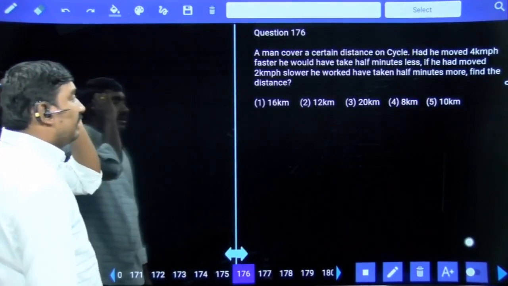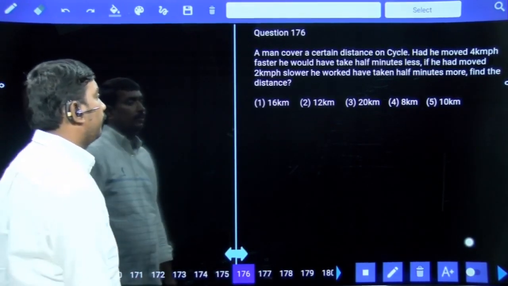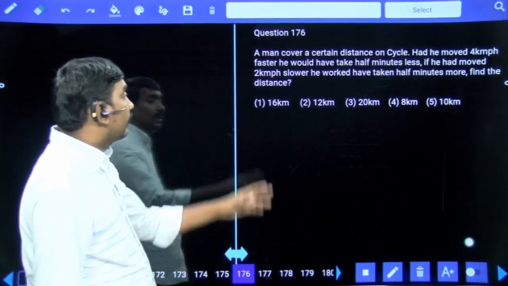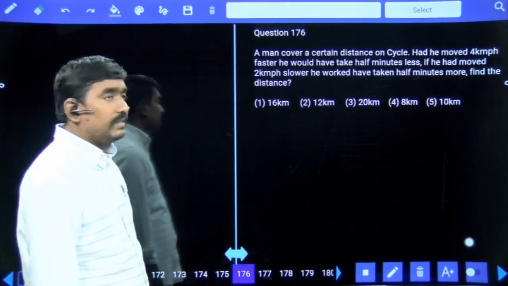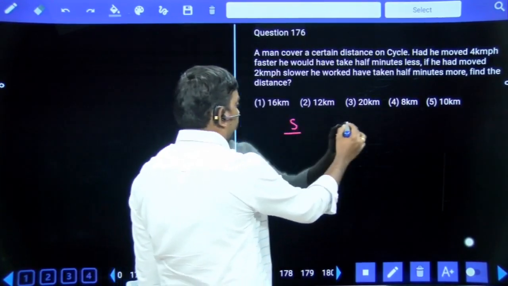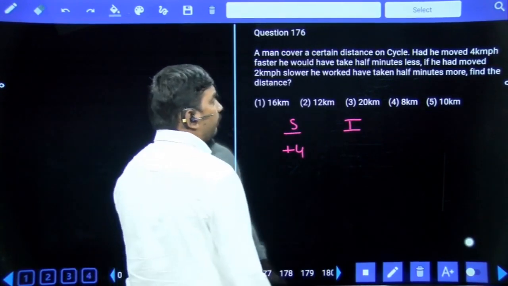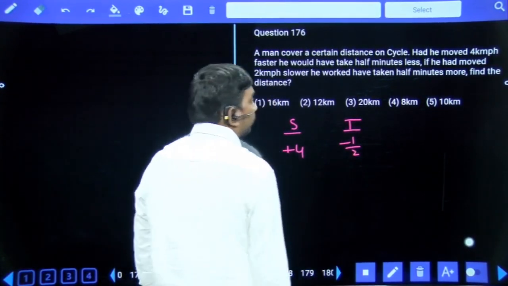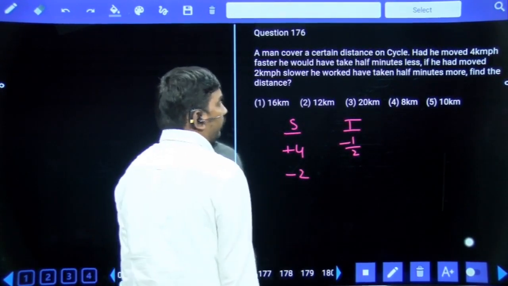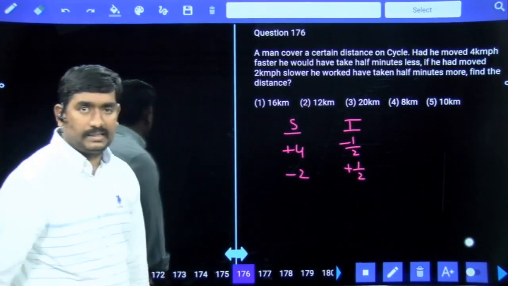Next, see. A man covers a certain distance on cycle. Had he moved 4 kilometers per hour faster, he would have taken half minute less. Speed, time, 4 kilometers per hour faster, he would have taken half minute less. If he had moved 2 kilometers per hour slower, he would have taken a half minute more. Find the distance.